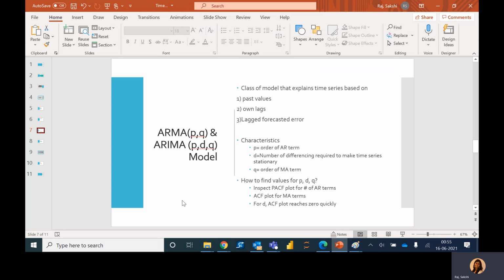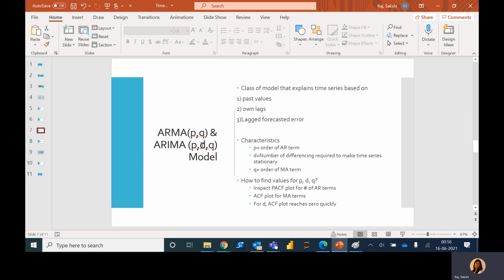But if the process is not stationary, then we need to use the ARIMA model. And the letter I, the characteristic d, is the number of differencing steps required to make the time series stationary. Because we are not going into details, I'm just summarizing all the models here.